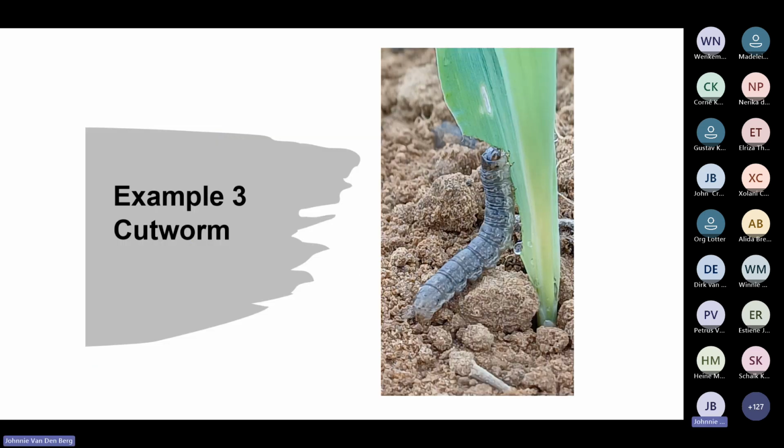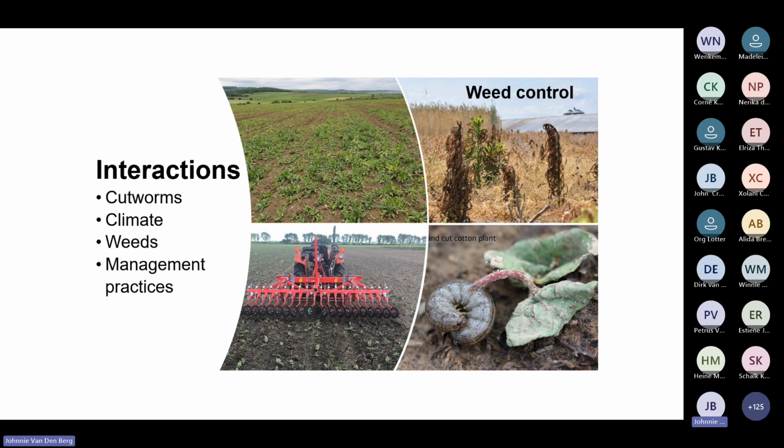And then this is my last example. It's about cutworm. And cutworm has become a huge issue in the grain industry in South Africa over the last 4 or 5 years. And farmers are struggling to manage this pest. And I want to give you another example of how we can integrate what I said, the different pillars of IPM. The 4 pillars are plant resistance, chemical control, cultural control, and biological control.